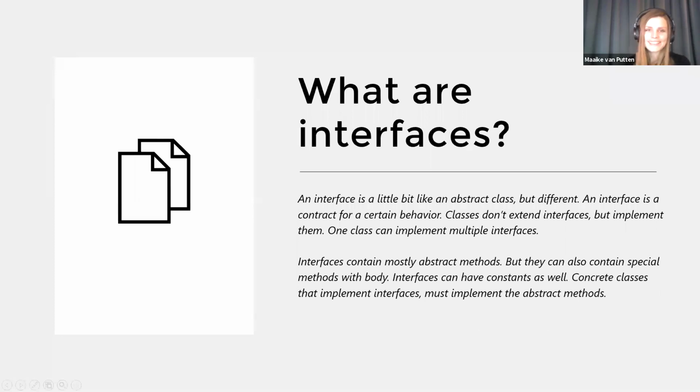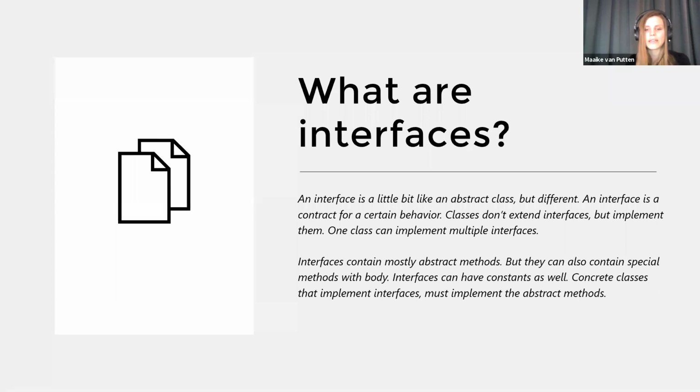So let's talk about interfaces. Interfaces are a bit like classes, but they're not really. Why not really? Well, like abstract classes, you cannot instantiate them. But unlike abstract classes, they can't have all sorts of members. For example, interfaces cannot have property variables. They can have constants, but not property variables. So they're different.